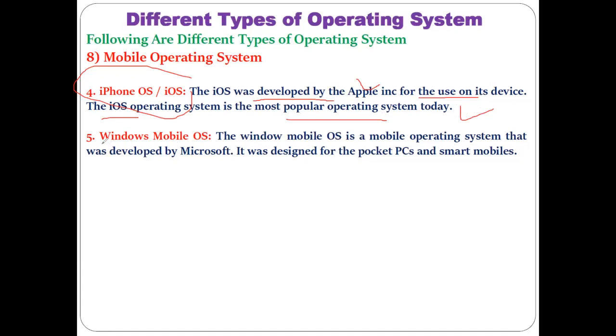And then also we have the Windows mobile operating system. In the Microsoft mobiles, this Windows operating system generally gets utilized. Windows Mobile OS is a mobile operating system that was developed by Microsoft. Microsoft mobiles are also there in the market, and in those mobiles the Windows mobile system is utilized. It was designed for pocket PCs and smart mobiles, and this is also a popular kind of operating system being utilized in the market.